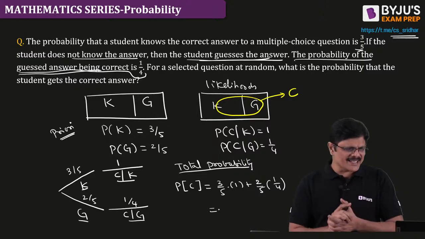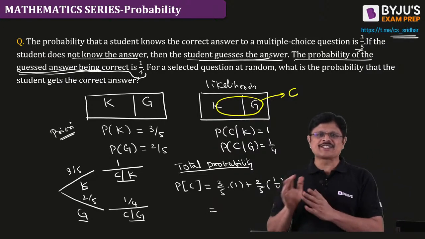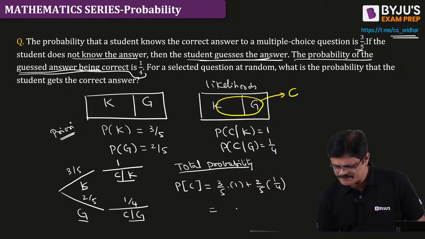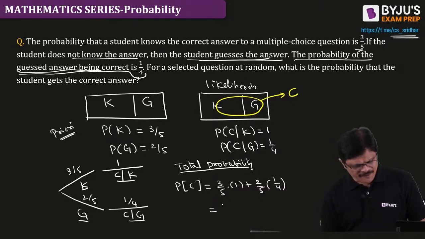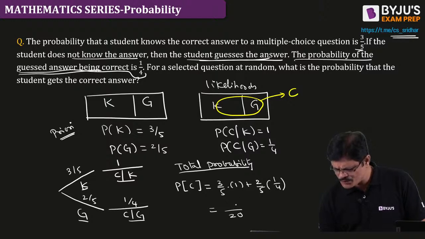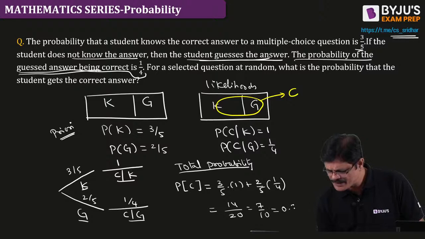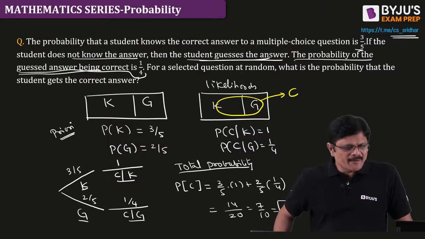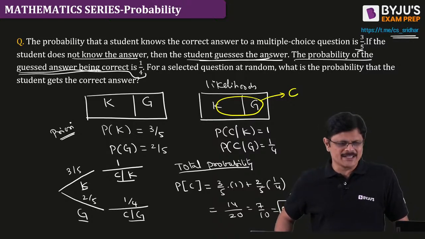Many people are already answering this, but I want you to understand this picture, my dear friends. So what is the answer for this? 4 by 4, you can do it. So the denominator is 20. 3 4s are 12, 12 plus 2, 14. 14 by 20, that is 7 by 10, that is 0.7. So the probability that he gets the correct answer is 0.7, my dear friends. You can use any method, sir. It's all about understanding, my dear friends.